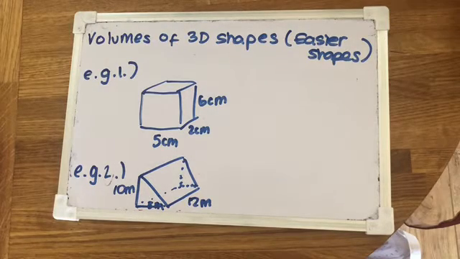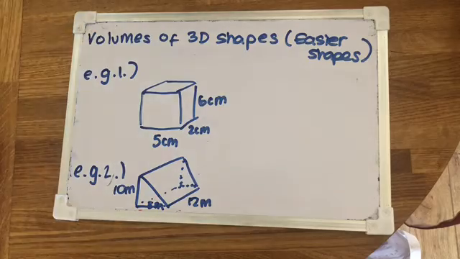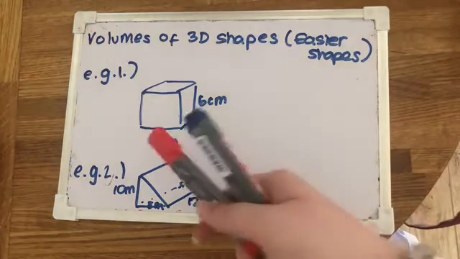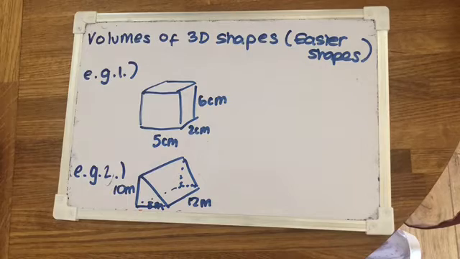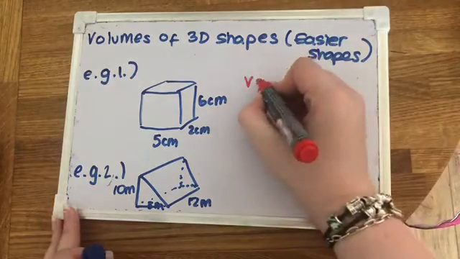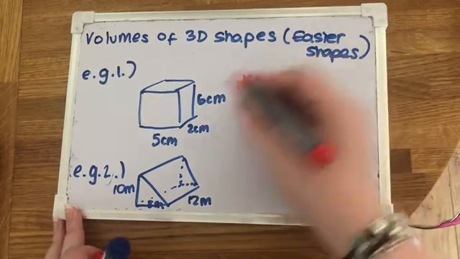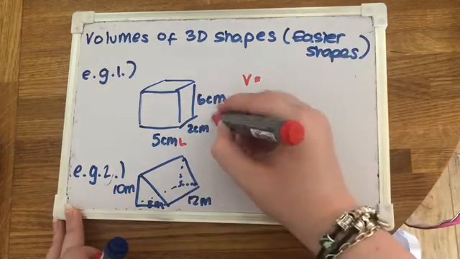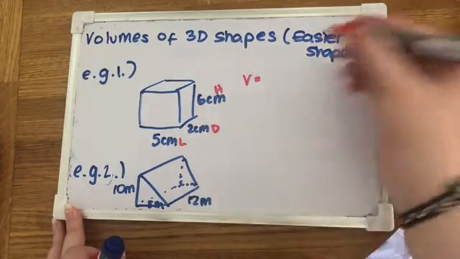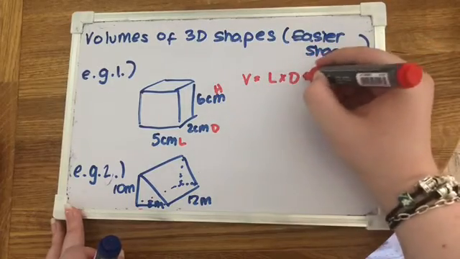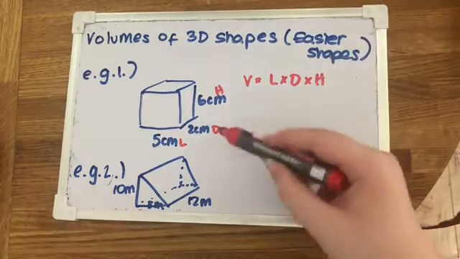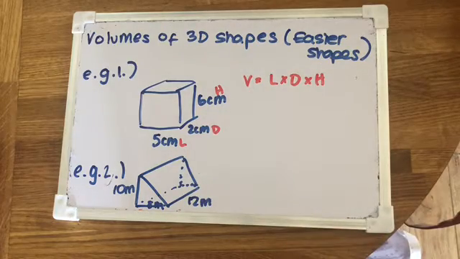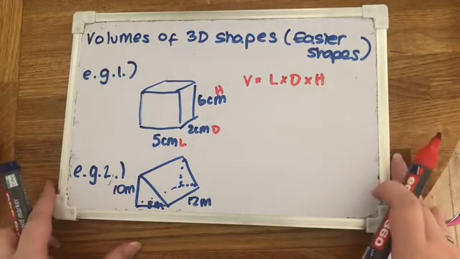So we're going to start with the first example. So this is a cuboid. You can tell because all the lengths are different. If they were all the same, then that would be a cube, and you would use the same formula as this. So the formula to find the volume of this shape is that you just times the lengths together. So we call this one length, depth and height. So all you do is multiply all those lengths together. Okay, some people do use different notation, so I call this depth, but I know some people call it width and stuff like that. But essentially you just times the sides together.